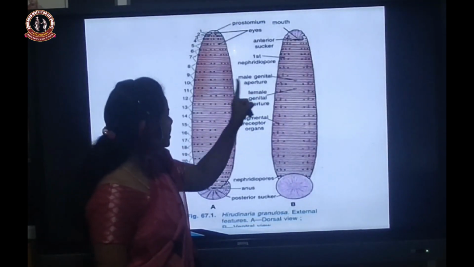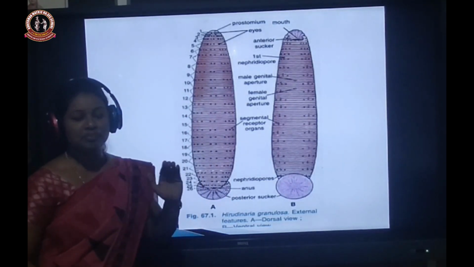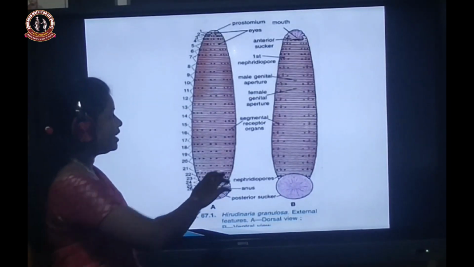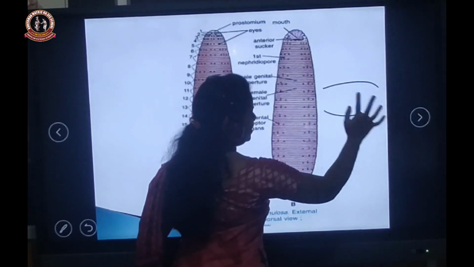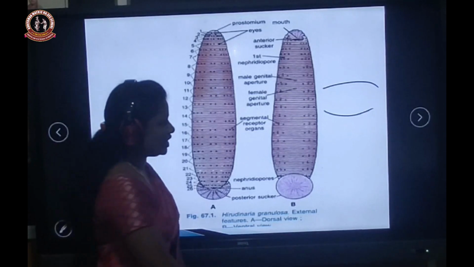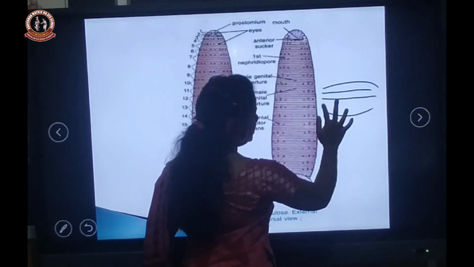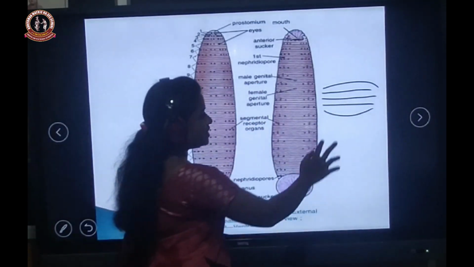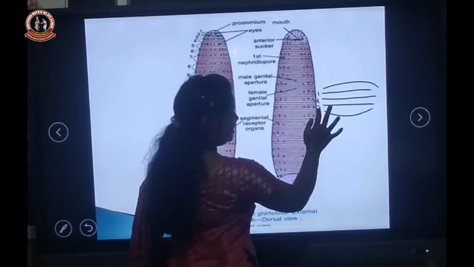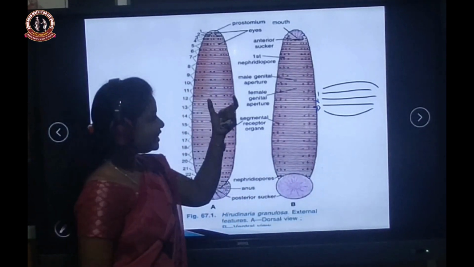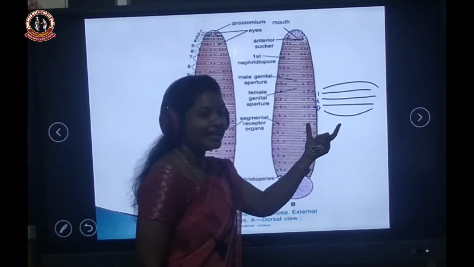See here, the male genital pore is present at the 10th segment, between the second and third annulus.